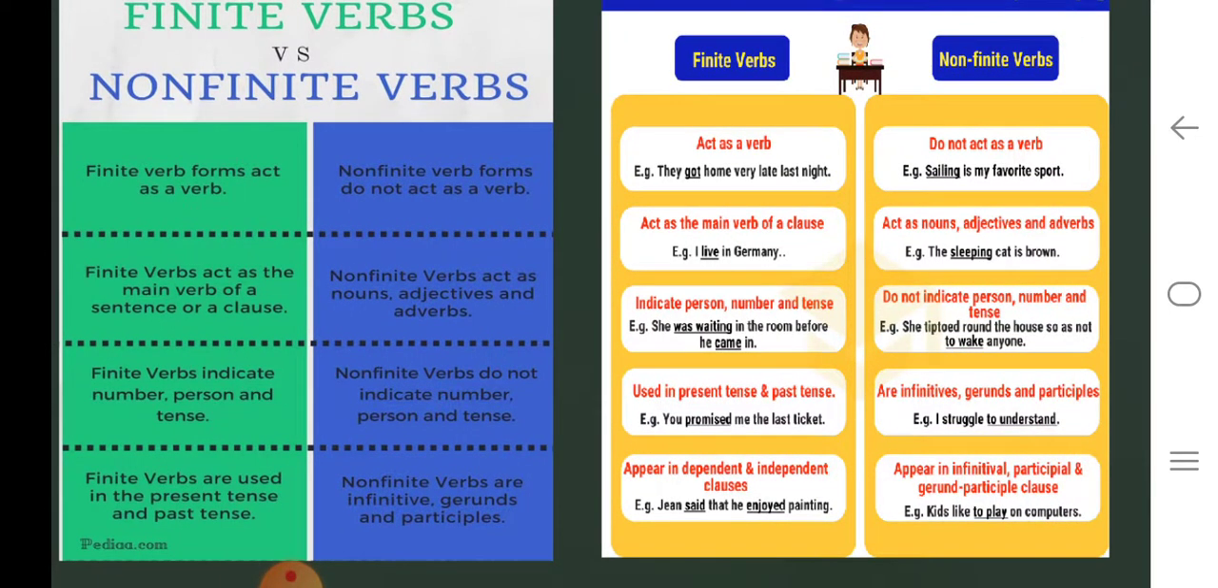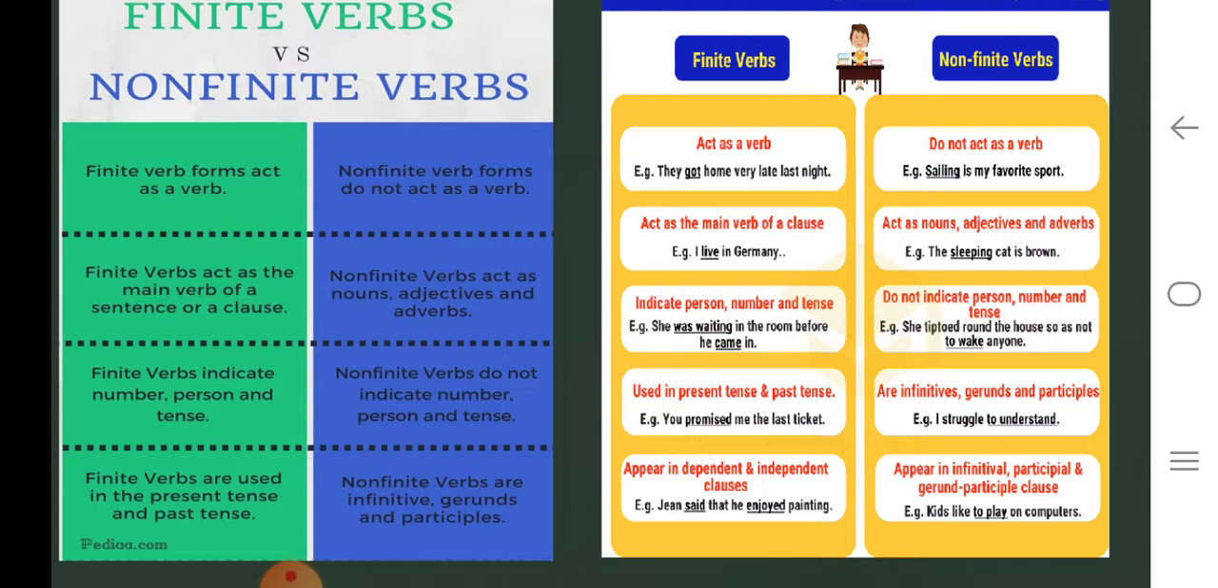Now if you look at finite versus non-finite, finite verb forms act as a verb. Non-finite do not act as a verb. Finite verbs act as a main verb in a sentence or a clause. Non-finite do not act as a main verb, but they act as nouns, adjectives and adverbs. Finite verbs indicate number, person and tense. Non-finite verbs do not indicate number, person and tense.